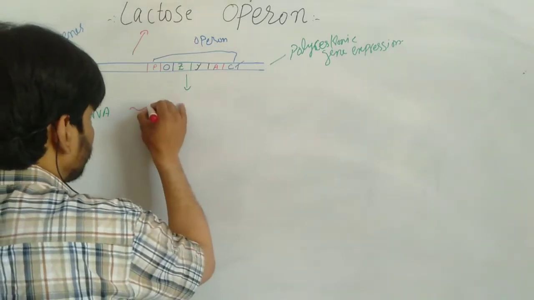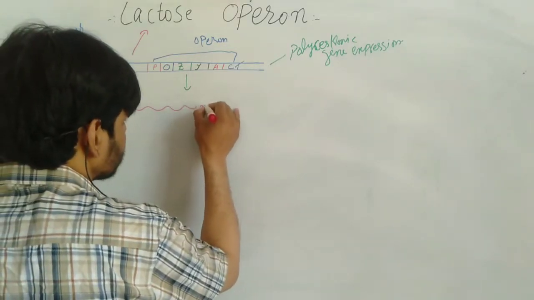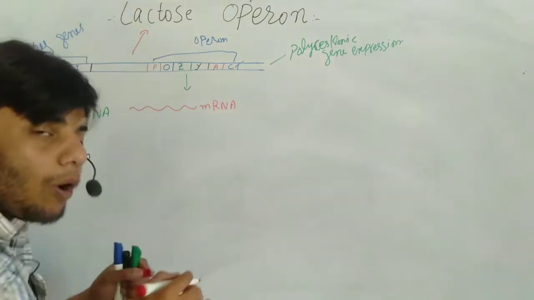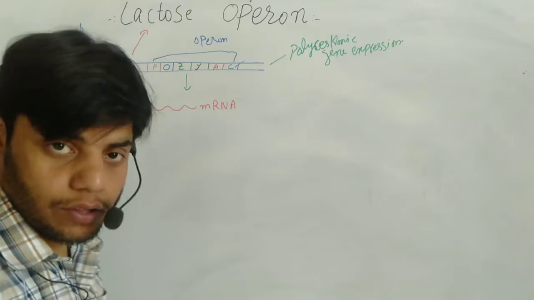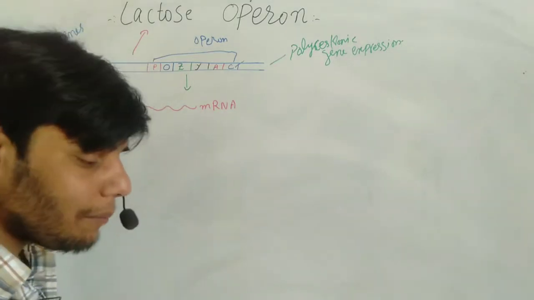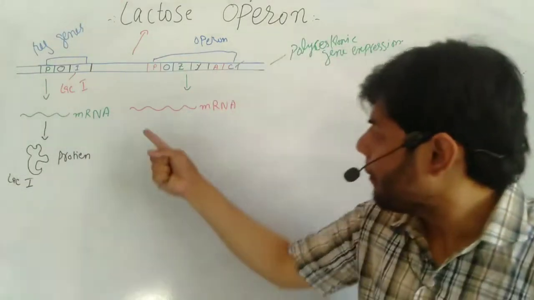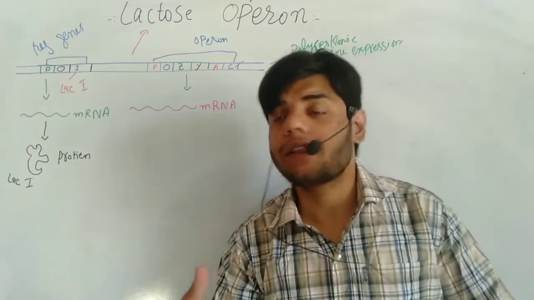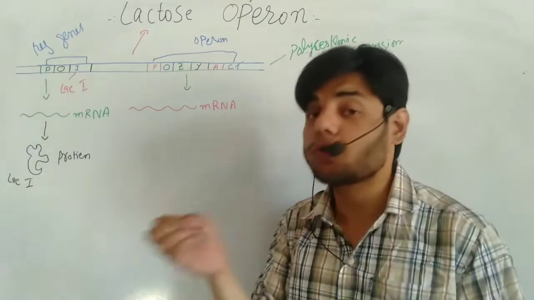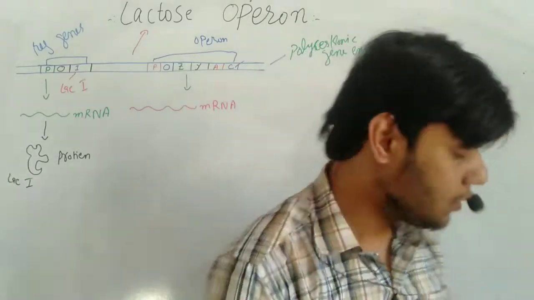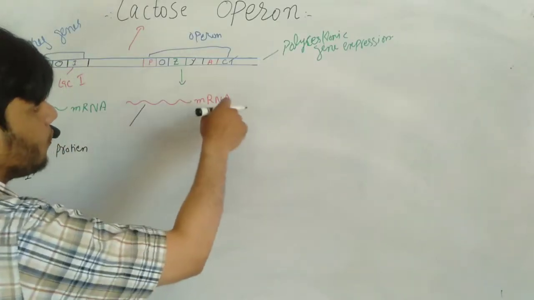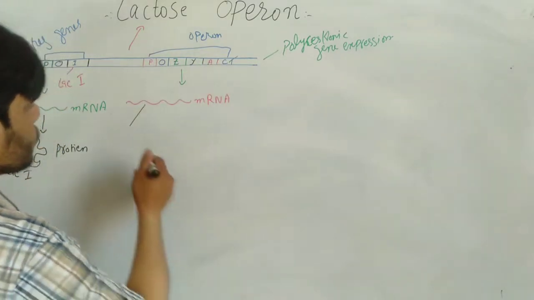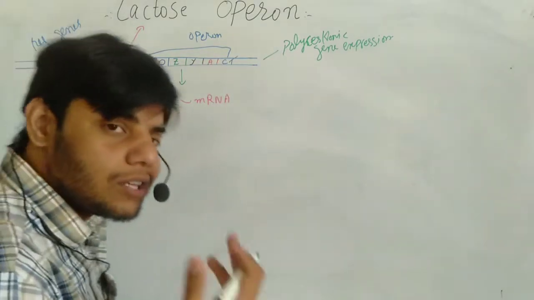So we get mRNA, as you can see. But remember guys, this mRNA is called polycistronic mRNA. Why? Because this mRNA has multiple genes which produce multiple types of proteins. So this mRNA which we obtain from the DNA of this Lac Operon will give rise to three types of proteins.